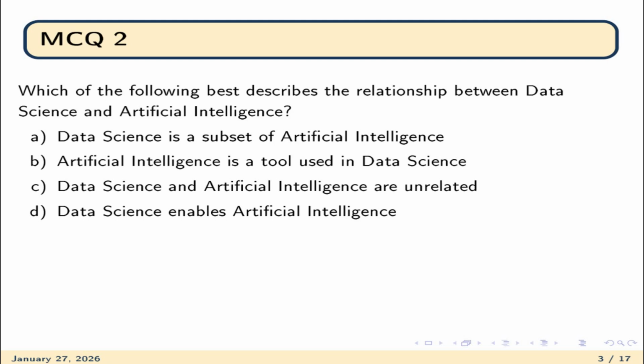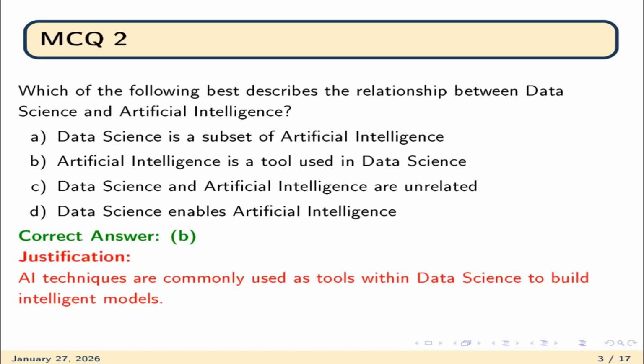Data science and artificial intelligence are unrelated. Data science enables artificial intelligence. The correct option is B, because AI techniques are commonly used as tools within data science to build intelligent models.